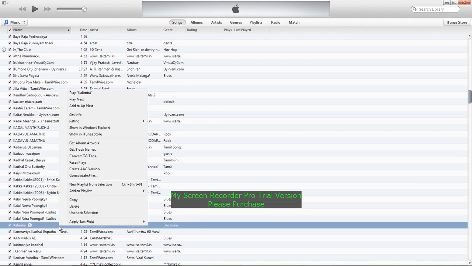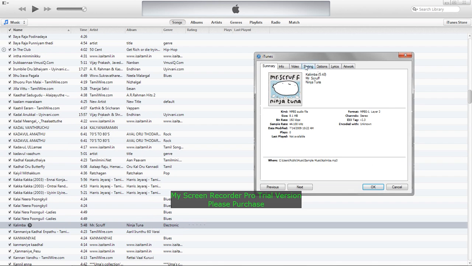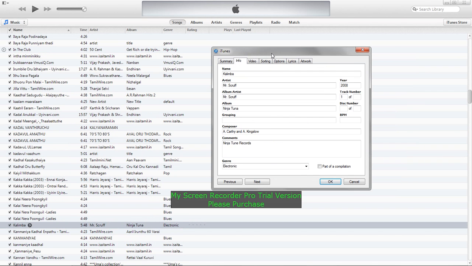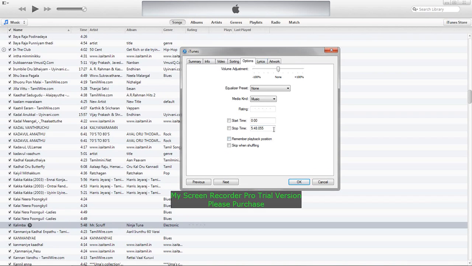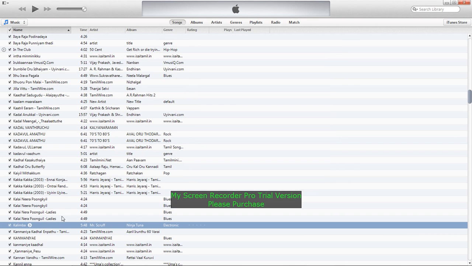Go to iTunes, go to a song, right click on it, press get info. Then you gotta go to the options tab and change the stop time to 0:30. Okay, 30 seconds. Then press OK.